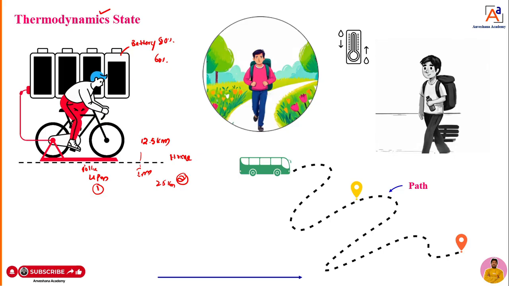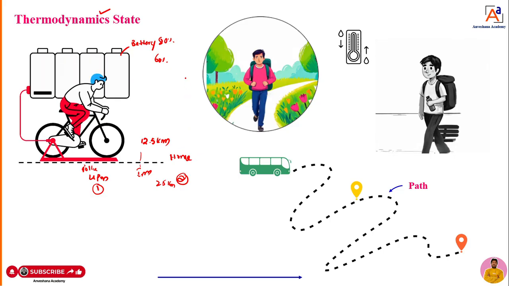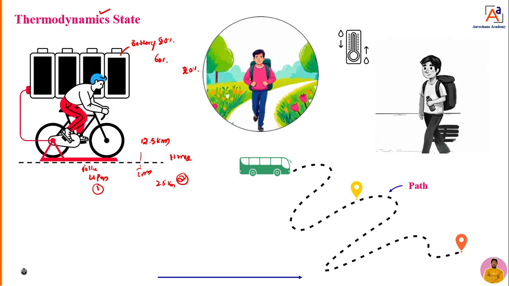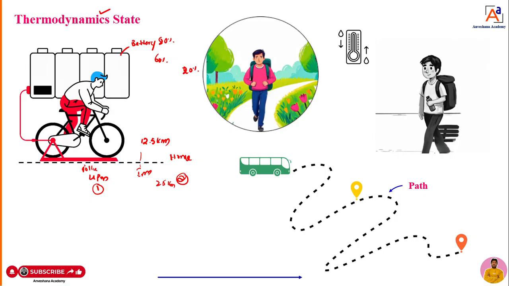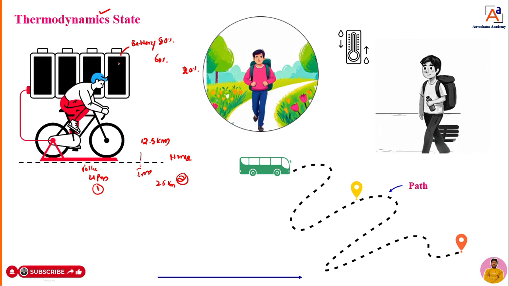Fine. When you reach home, again we will check the status of the battery. It becomes 20%. You are telling your mother or father or friend that status. They are asking frequently what the status of the battery is. That means they are asking for the state, the condition of the battery at a particular instant of time.